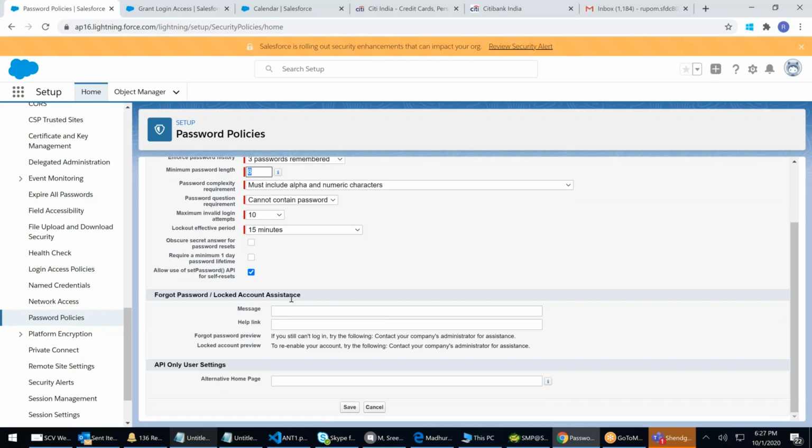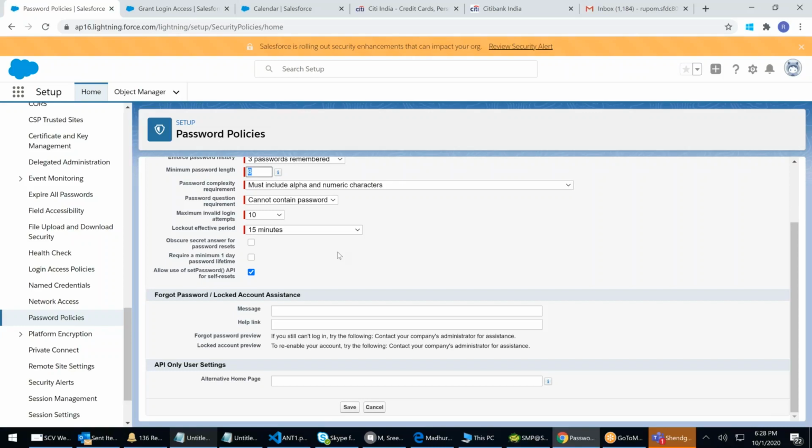Question: does the network policy here override the user profile password policy? The password policy here is a default one. It doesn't override.